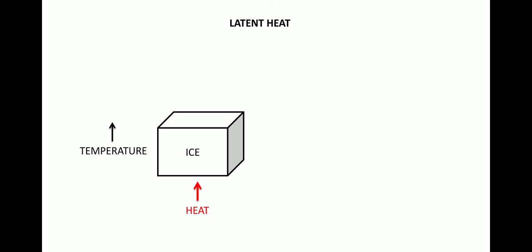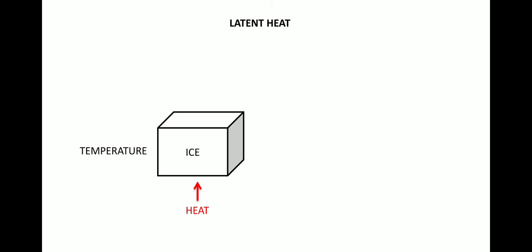At a particular point, the temperature of that object or that ice won't increase any longer. You are providing the object with heat energy, but if you put a thermometer on that body, you will see that there is no increase in temperature.